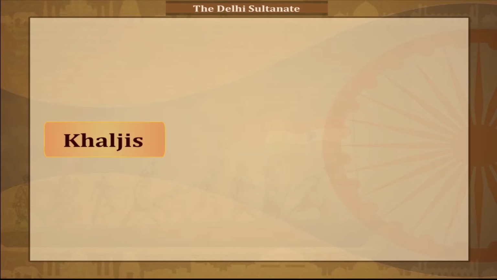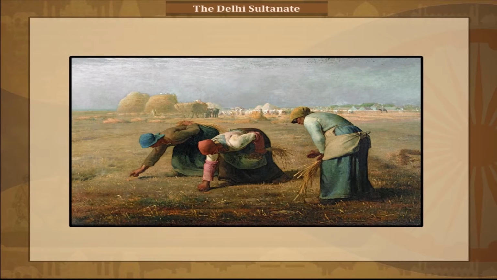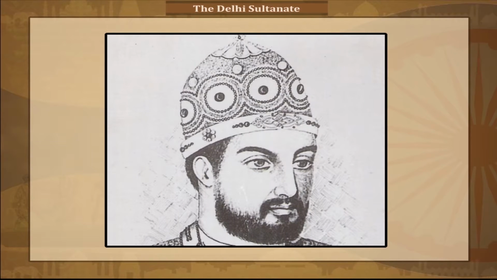Khaljis. Kharaj, land revenue, was collected as a share of the agricultural produce. Alauddin Khilji had land reassessed. He fixed the rate of revenue at half of the peasants' produce. The revenue was collected directly by the state. Alauddin paid his soldiers fixed salaries in cash, and the peasants had to sell their produce to be able to pay the revenue.